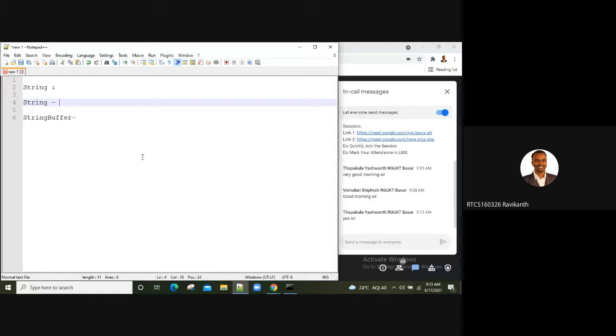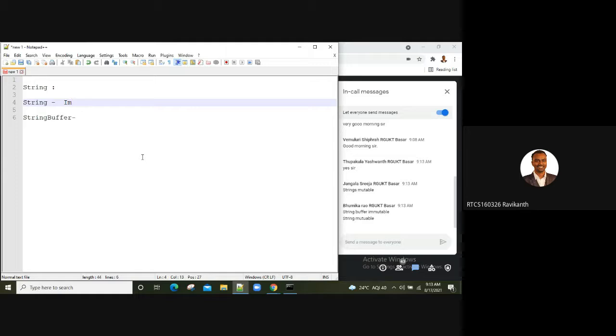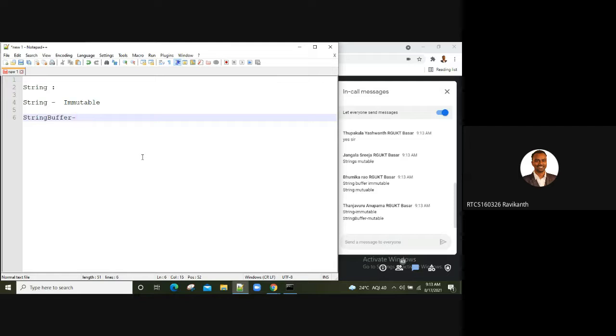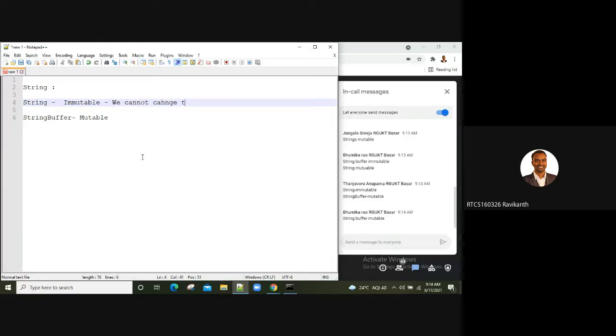Yes, guys. Strings are immutable, right? And string buffer is a mutable type. When I say immutable, we cannot change the value, whereas coming to mutable, we can change the value.